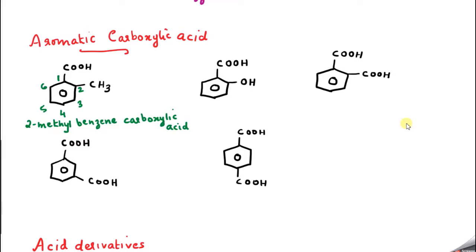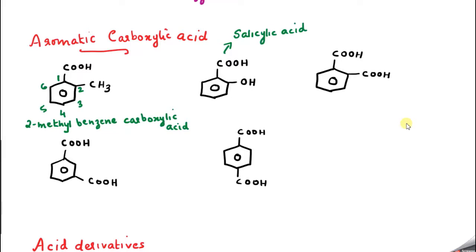Now what is the name of this compound? Here also a common name is very famous. Its common name is, when COOH comes with OH. When CHO comes with OH, we use the term salicylaldehyde. When COOH comes with OH, we use the term salicylic acid.